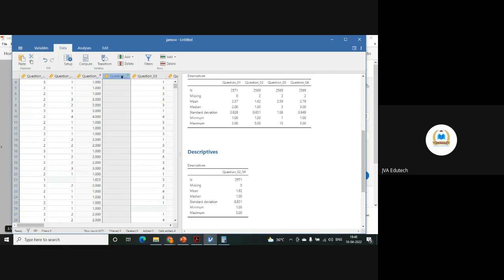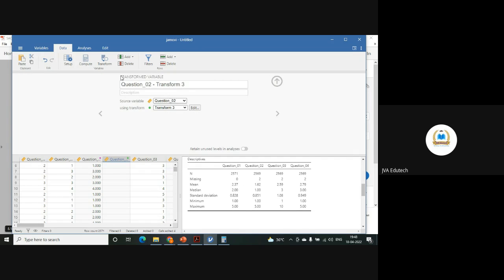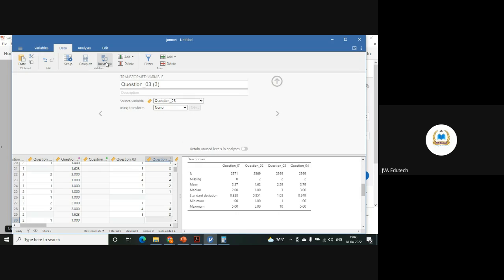Similarly, if you want to do it for the third variable, this was the third variable, question 3. Again 2 were missing, so transform, use this new transform, mean imputation, same you can use. Since I have already created one command, I need not do it again.